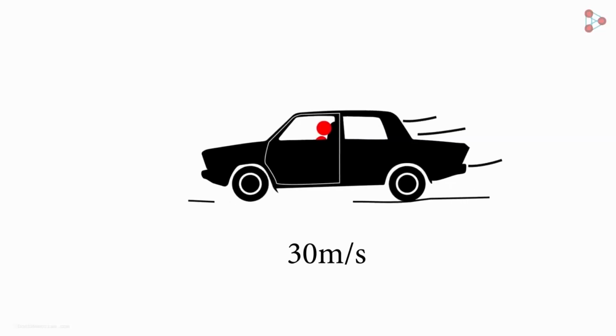This motor vehicle will be moving at a constant velocity of 30 meters per second without any net force acting on it, thereby producing an acceleration of 0 meters per second squared. Having said that, what am I even talking about? Well, I'm talking about the static applications of Newton's law of motion and friction force.